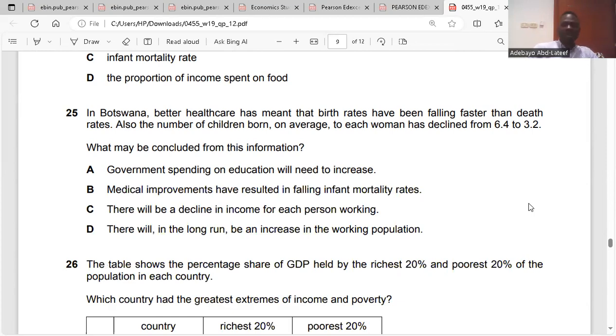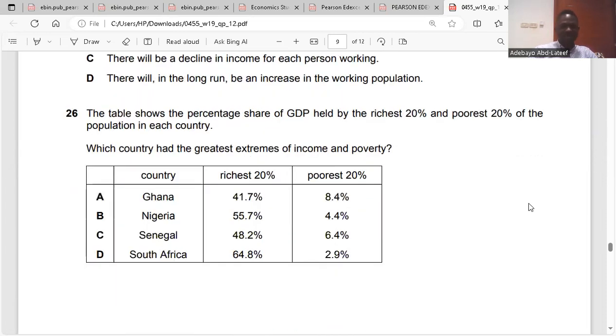25. In Botswana, better healthcare has meant that birth rate has been falling faster than death rates. Also, the number of children born on average to each woman has declined from 6.4 to 3.2. What may be concluded from this information? It has shown that there's medical improvement in Botswana. That is just it. Yeah, B. The rest is just a waste of time. 25 is B.